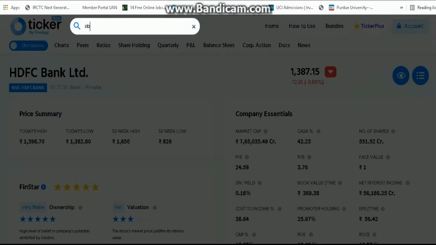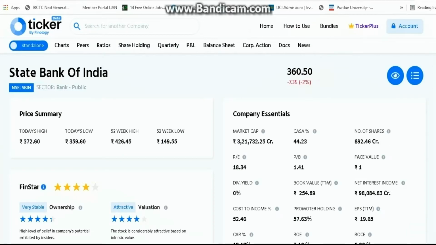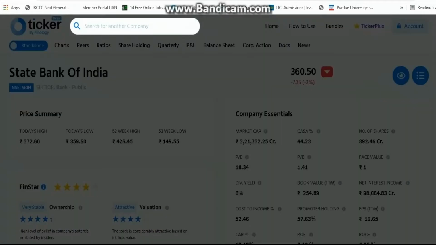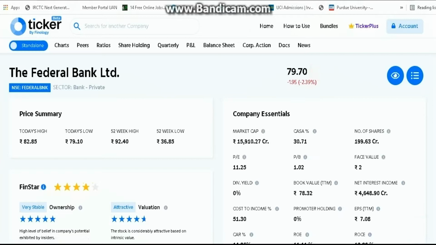Let's take another example, SBI. If you can see State Bank of India, that is a government bank. Here the CASA percentage is 44.23, which is more than HDFC. But right now, Kotak has the highest current and savings accounts. And let's take an example of the Federal Bank Limited. The CASA percentage of Federal Bank is 30.71. So this is what CASA percentage denotes, and this way you can see live examples of CASA percentage.